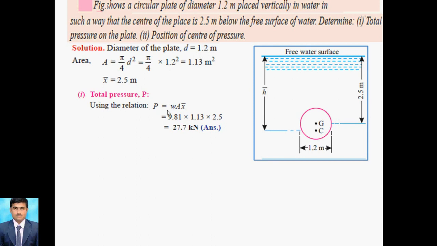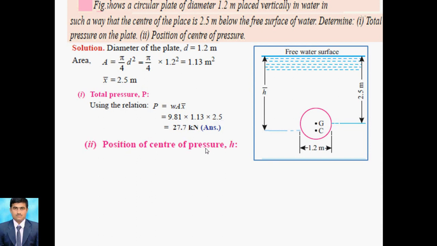So here rho G. W is nothing but rho into G. Here the water is given to you, that's why we can take 1000 into 9.81. It is mentioned in kilonewton, that's why 27.7 into 10 to 3 Newton. So you can take Newton over here. So this is regarding the total pressure.